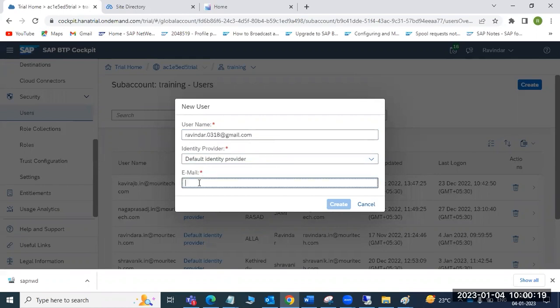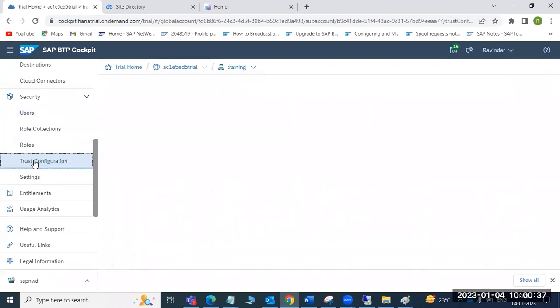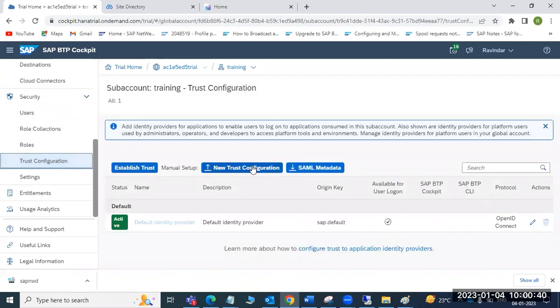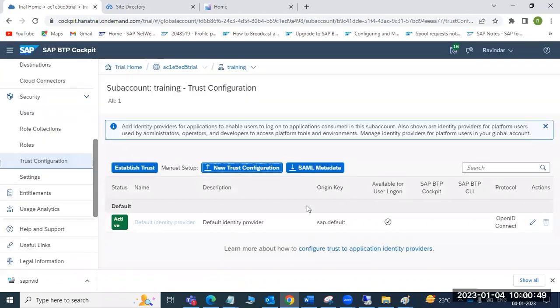I can provide it. But I don't want to use the default identity provider. I want to use my organizational identity provider, either Azure AD or AWS ID, some other identity provider. For that we have a different procedure. We have to go to the trust configurations, the SSO configuration. Here we need to import the SAML metadata. We need to download this metadata, import it into Azure AD, and import their metadata here. That is how we do the SSO configuration.